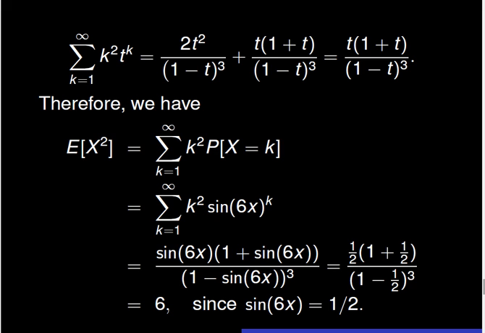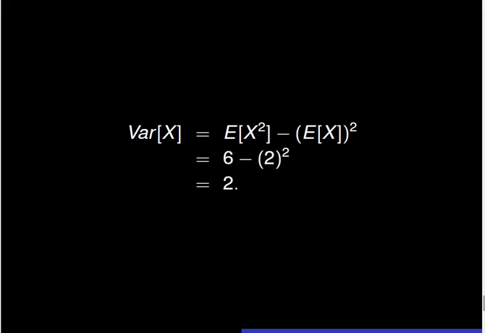We then apply the formula in order to simplify the expectation of X squared. It comes that E of X squared is equal to 6, since sine of 6x is equal to 1/2. Finally, Var of X is equal to E of X squared minus the square of E of X. Thus, the variance of X is equal to 6 minus 4. In sum, the variance of X is 2.